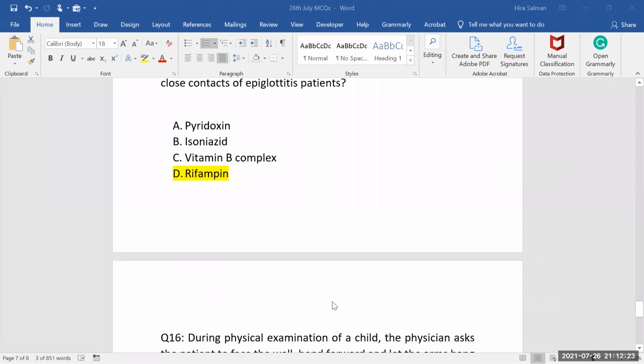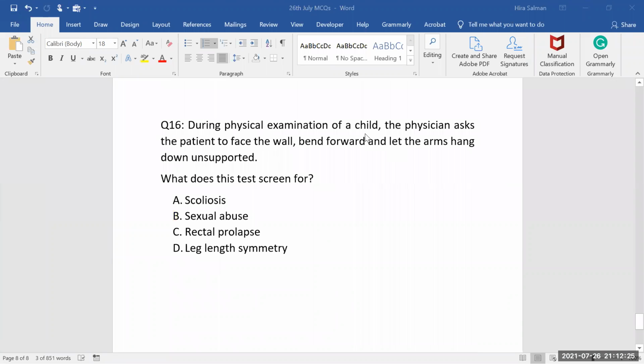Here it says, during physical examination of a child, the physician asks the patient to face the wall, bend forward, and let the arms hang down unsupported. It's the same posture. Letting the arms hang down is one more additional thing they have mentioned here. Unsupported, of course, and if only the forward is bending, it means that the knees should be straight.